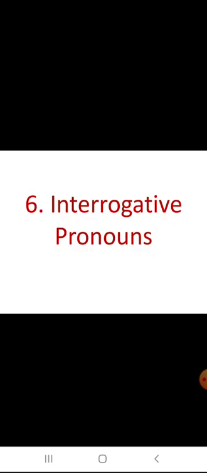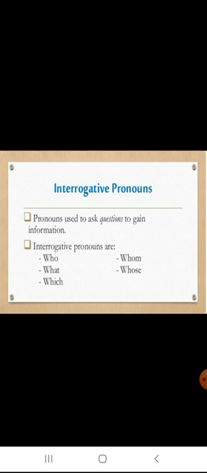Now let us see the interrogative pronouns. Interrogative pronouns are used to ask questions to gain information. The interrogative pronouns are who, what, which, whom, whose. When is used to ask about time. When is your birthday? When is the sports day? When does the concert start?